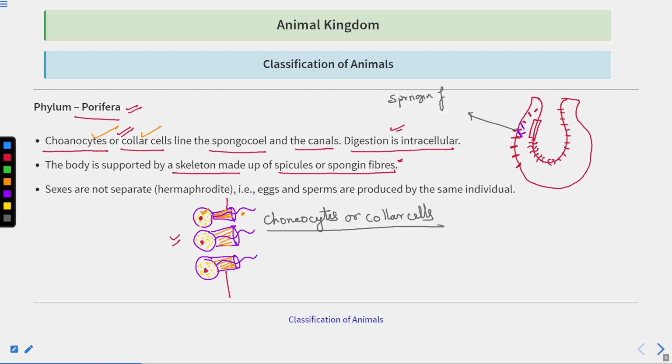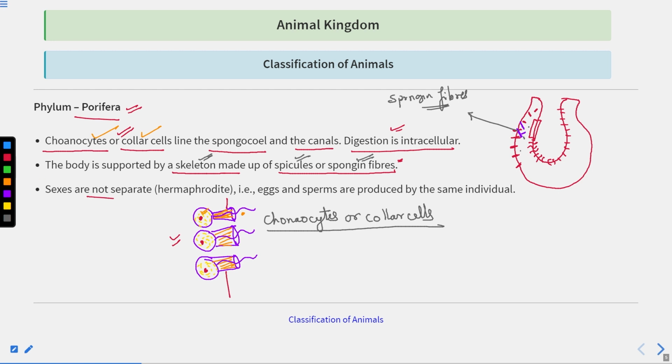These spongin fibers are embedded in their body wall and provide some sort of exoskeleton-type support, right? Because they do not have any skeleton inside their body, right? So the body is supported by a skeleton made up of spicules and spongin fibers.